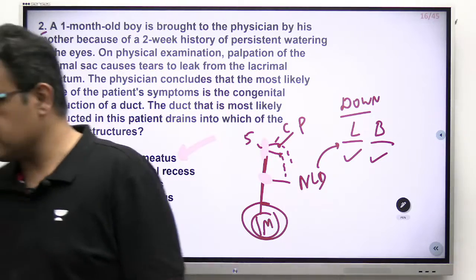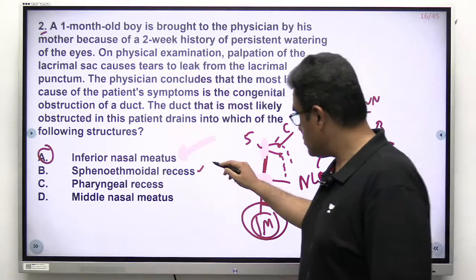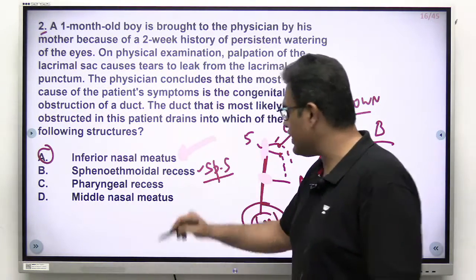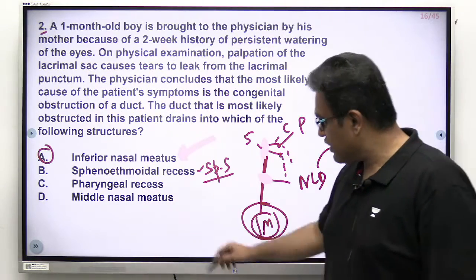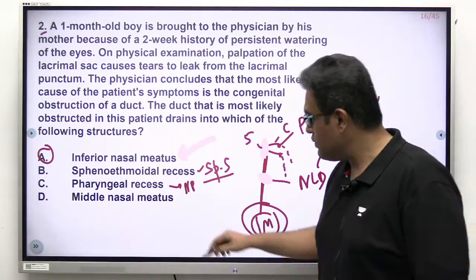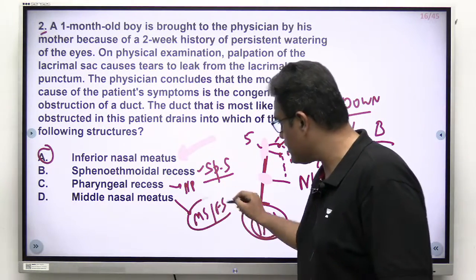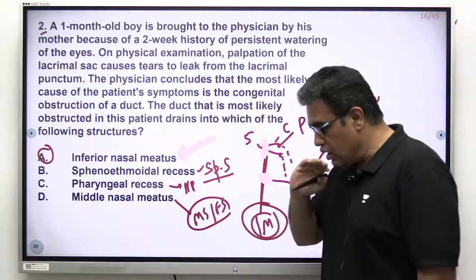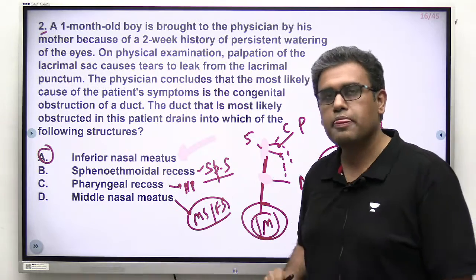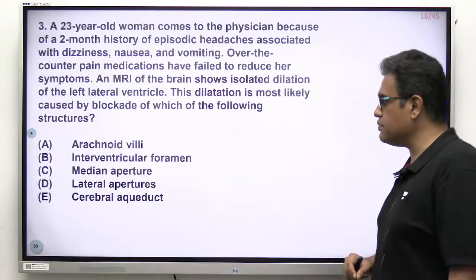If we look at the other options also, sphenoethmoid, basically the sphenoidal air sinuses, normally open over here. Pharyngeal recesses are basically present in the nasopharyngeal wall posteriorly. And the middle nasal meatus, basically the maxillary sinus, the frontal sinus, and the anterior ethmoidal sinuses are the ones which normally open into the middle meatus. But the NLD opens into the inferior meatus. Let's move forward to the third question, and here it comes.